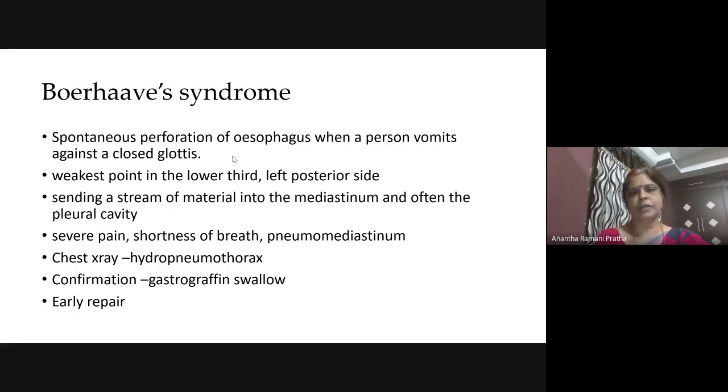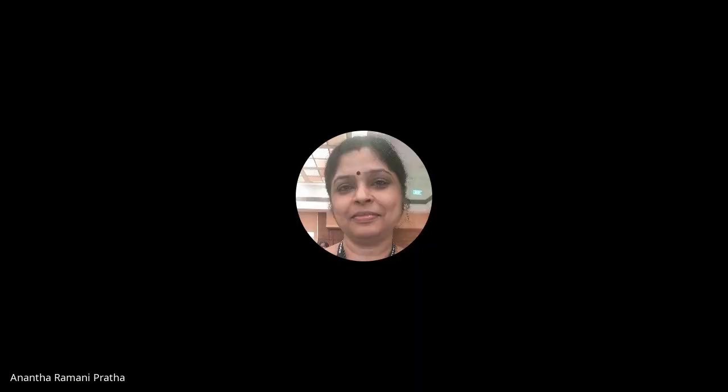Glottis is closed and a lot of food is coming into the esophagus. So then the esophagus perforates. So where does it perforate? In the lower one third, on the left side and posteriorly. See, these are all memory points that you have to remember.